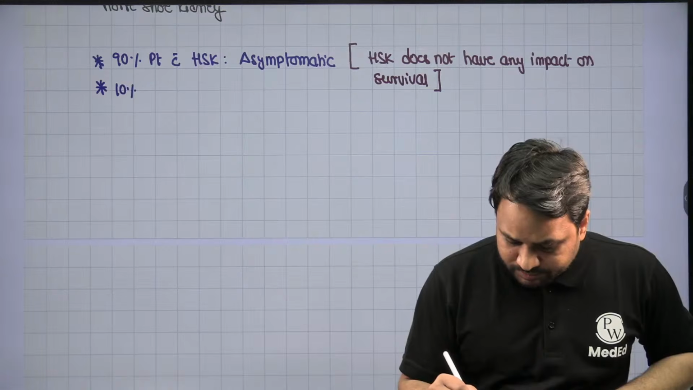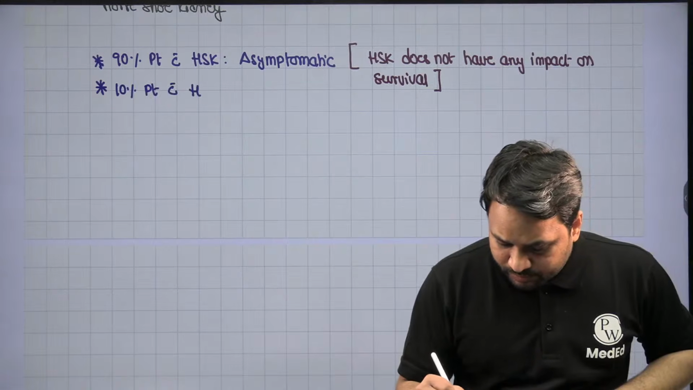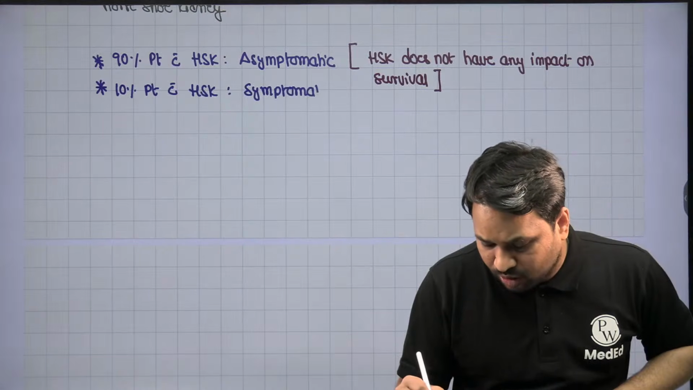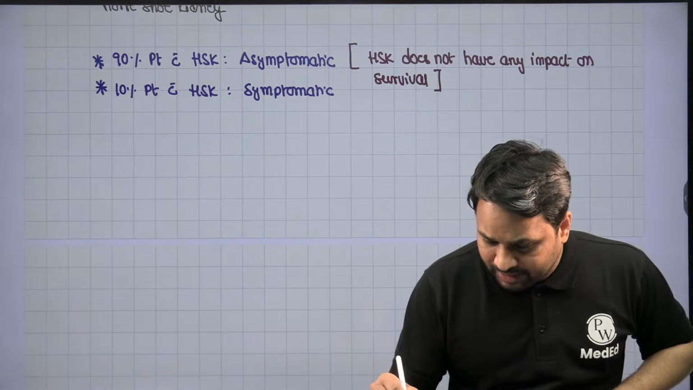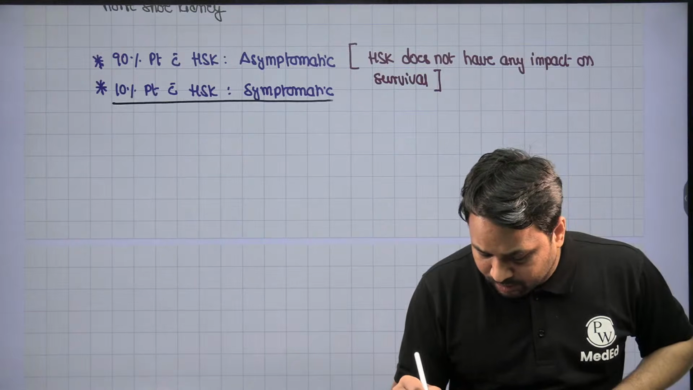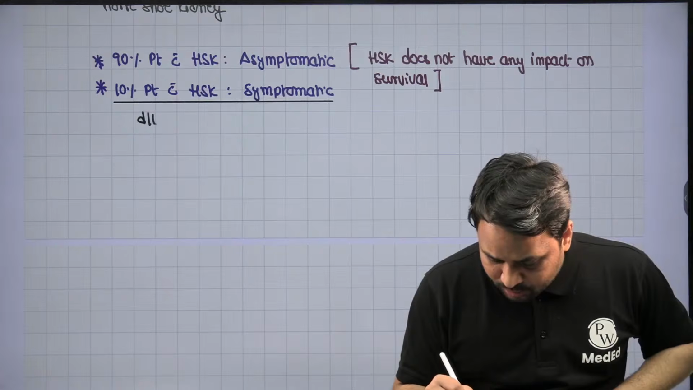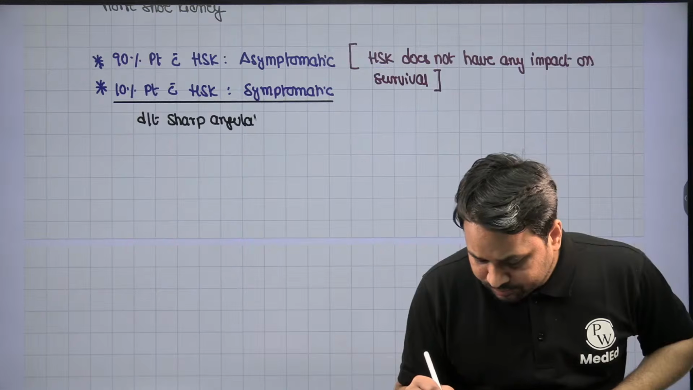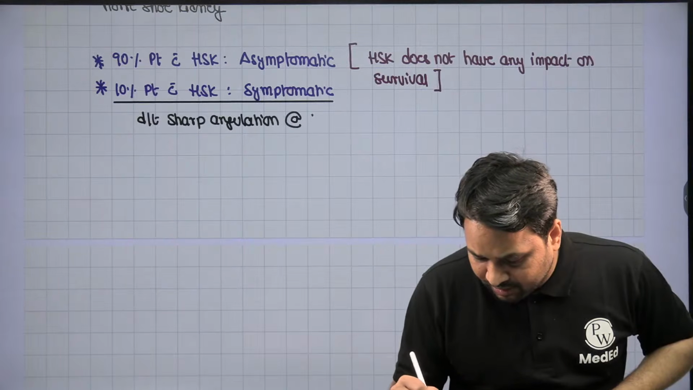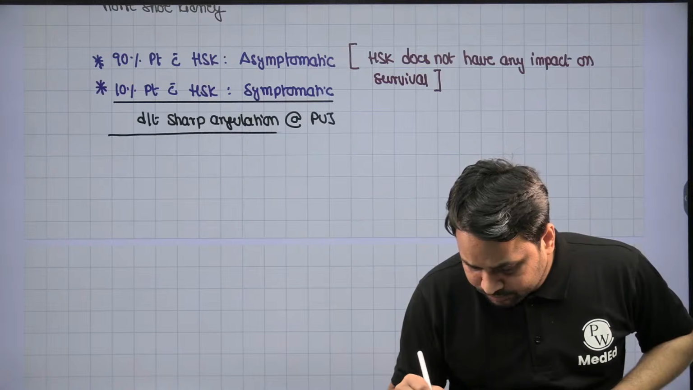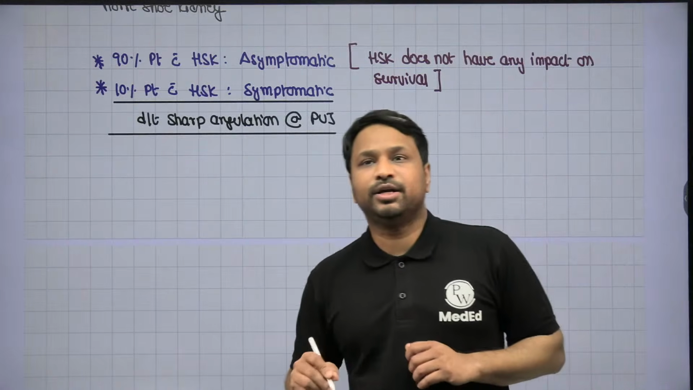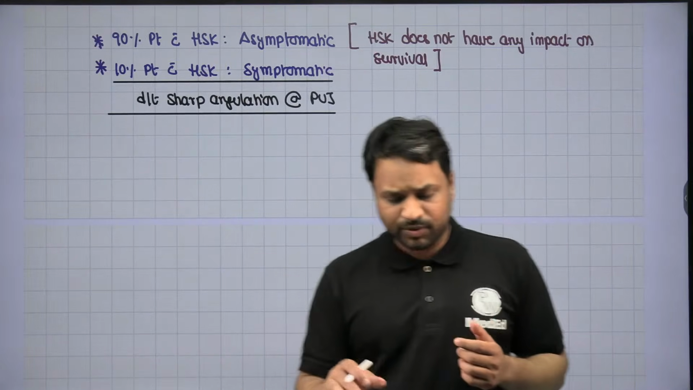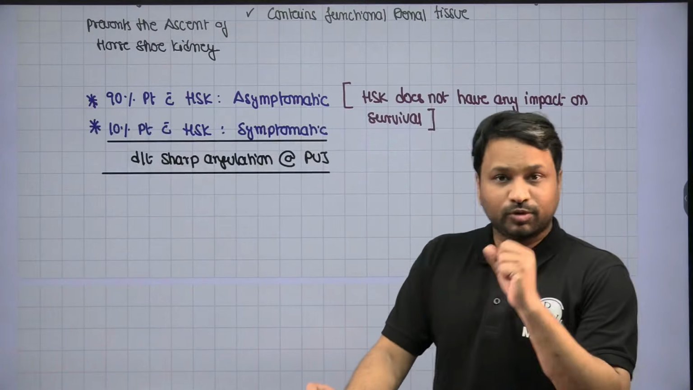Now, 10% of the patients with horseshoe kidney become symptomatic. The reason why they become symptomatic is not because of the horseshoe kidney itself. It is due to sharp angulation at the pelvi-ureteric junction. So what is this sharp angulation at the pelvi-ureteric junction which results in the patient developing symptoms in horseshoe kidney?